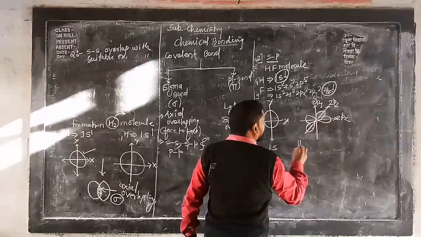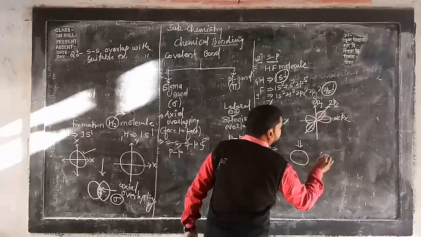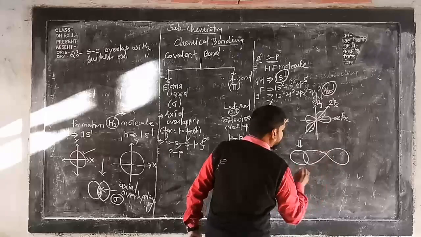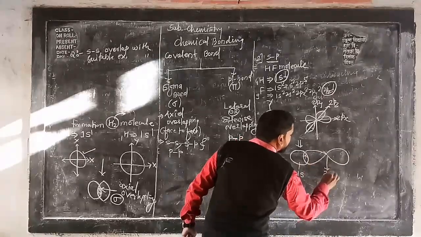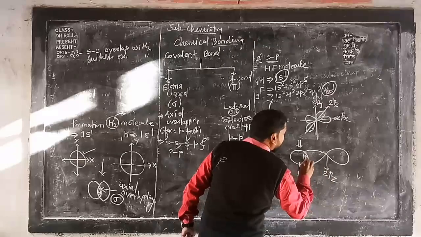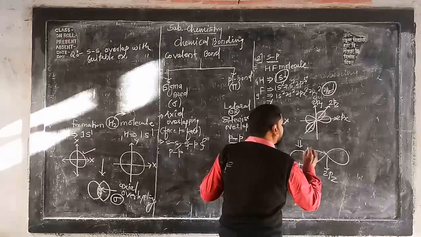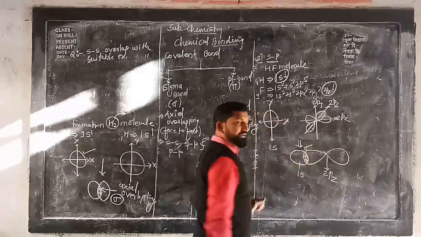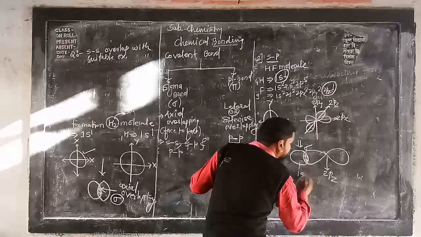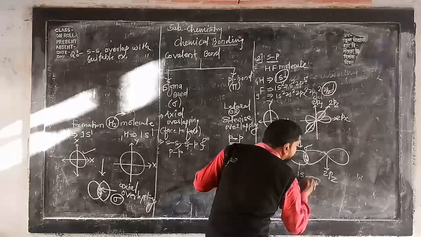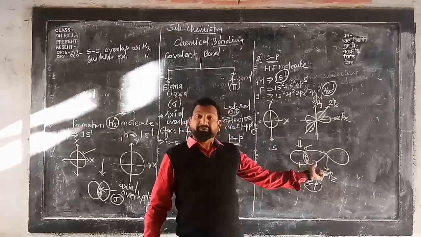See here, this is your 1s which contains 1 electron, and this is your 2pz. So in this way there is a formation of a pair of electrons which forms a strong sigma covalent bond as a result of sp overlap. Again, overlapping is along the internuclear axis.